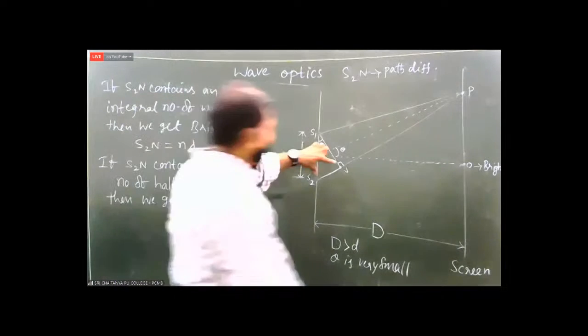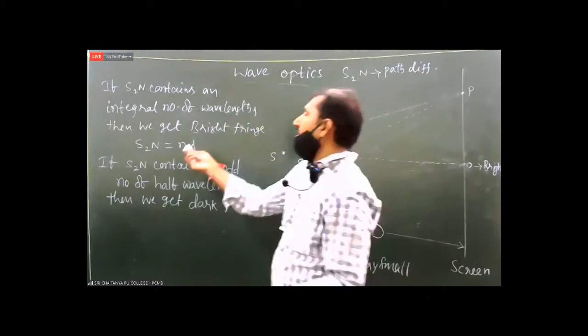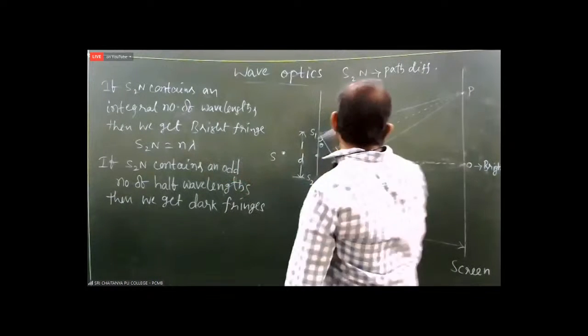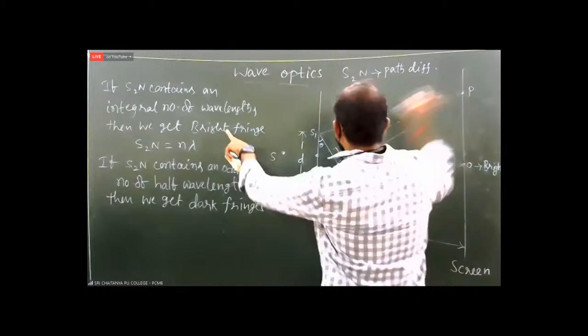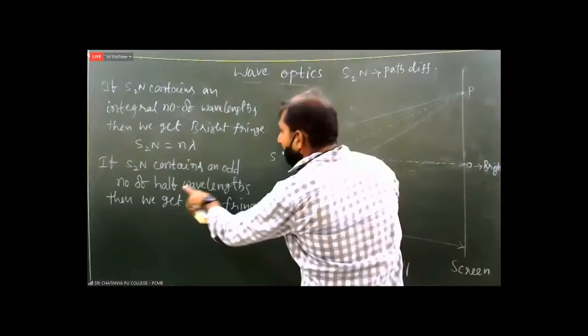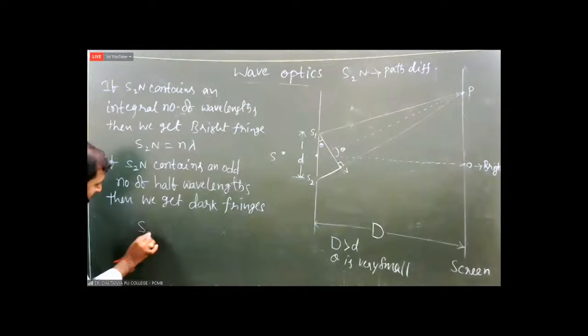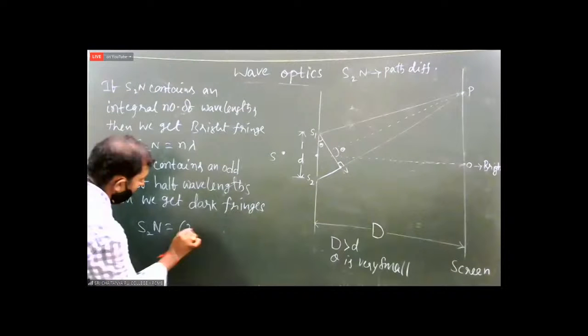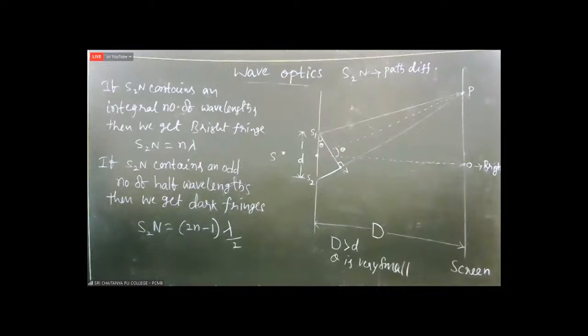Whenever this path difference S2N contains an integral number of wavelengths, that means n lambda, n is an integer, then you will get a bright fringe at point P. If S2N contains an odd number of half wavelengths, in the sense S2N is equal to (2n minus 1) into lambda by 2, where n is an integer 1, 2, 3, 4.